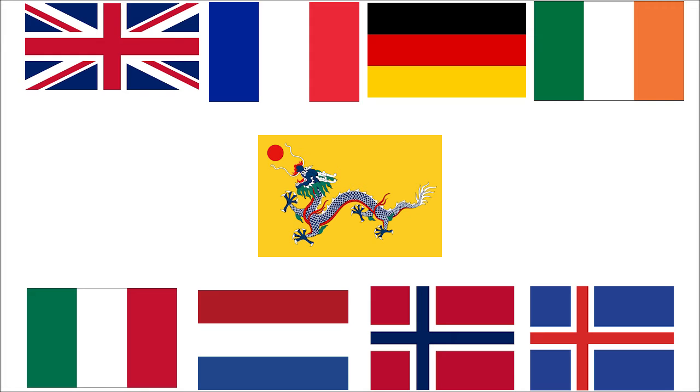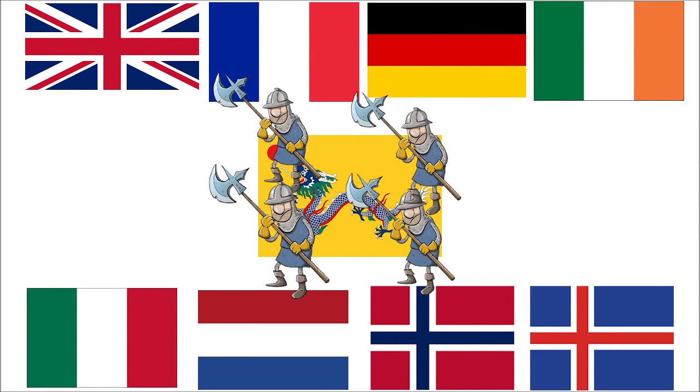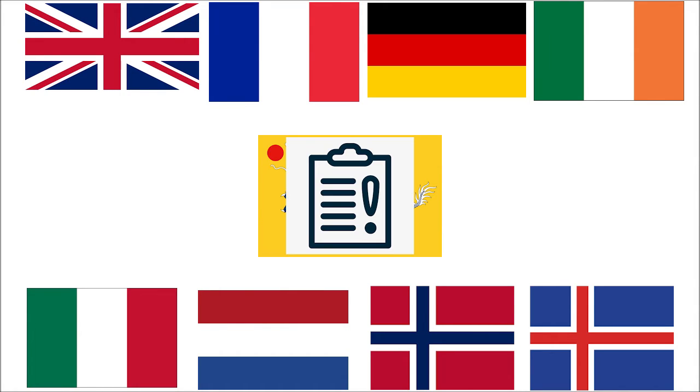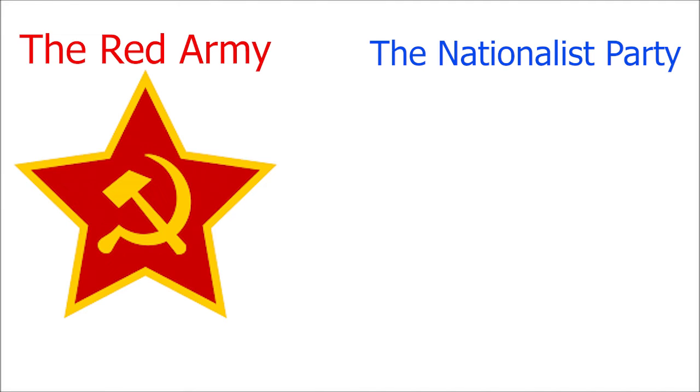But 8 European countries who had people sent from them to China, when they realized that those people were killed, they sent some troops or their armies. And China had to fight all of them, and China lost. And because of this, the 8 European countries started imposing some rules on China, and this weakened the Qing dynasty's rule by a lot.